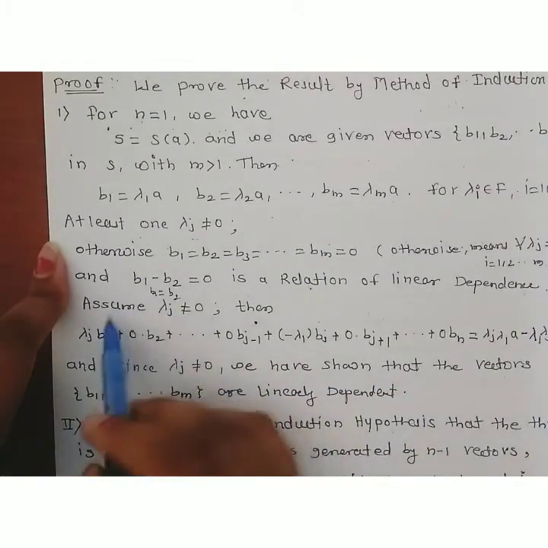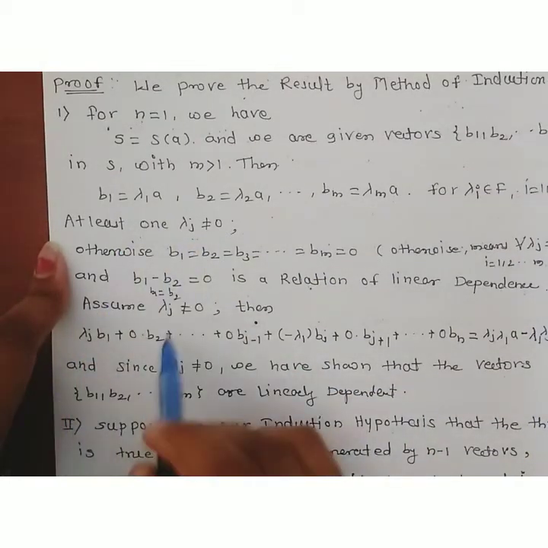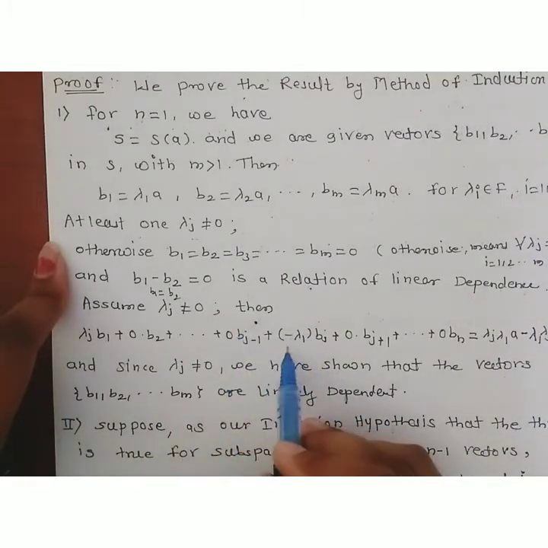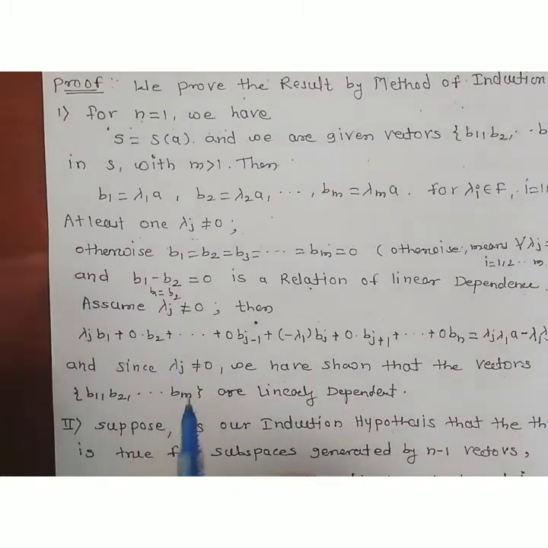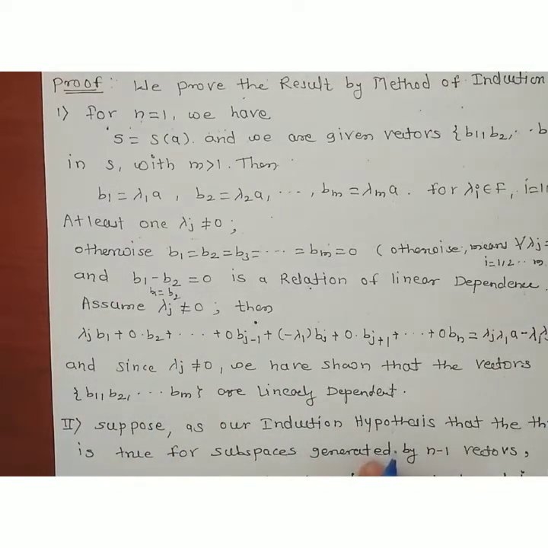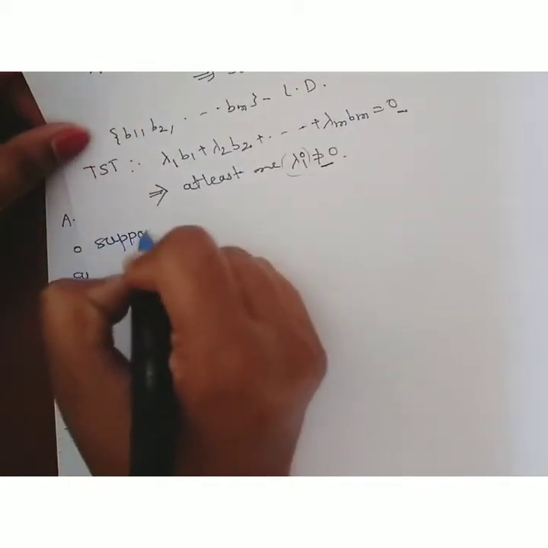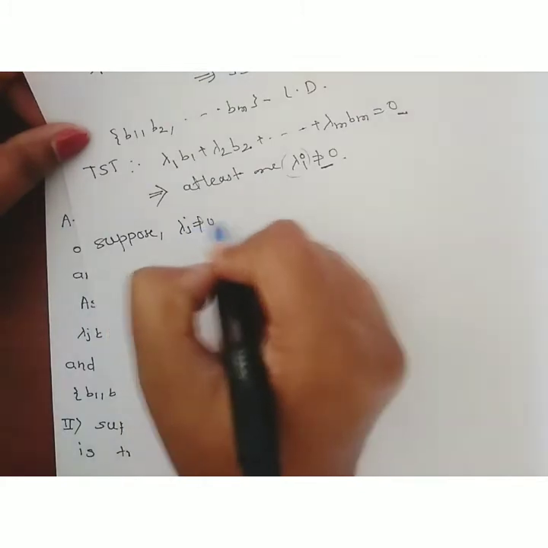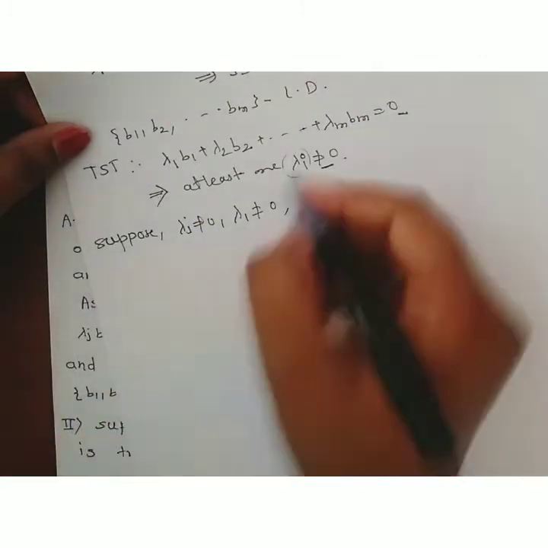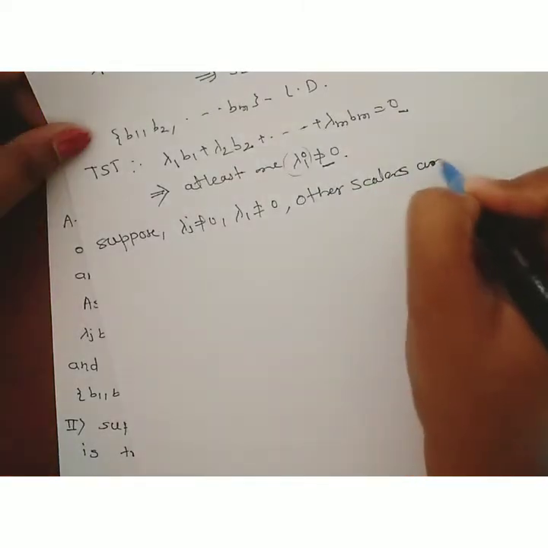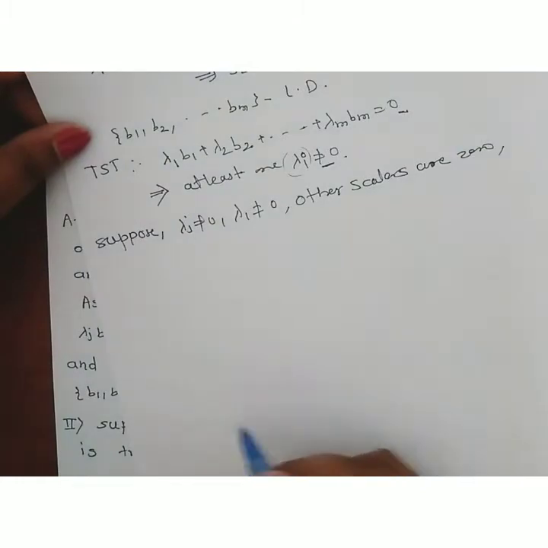Now in the other case, at least one lambda j is non-zero. Assume that lambda j is non-zero, and suppose lambda 1 is also not equal to 0. Now, suppose lambda j is non-zero, lambda 1 is non-zero, and the other scalars are 0.